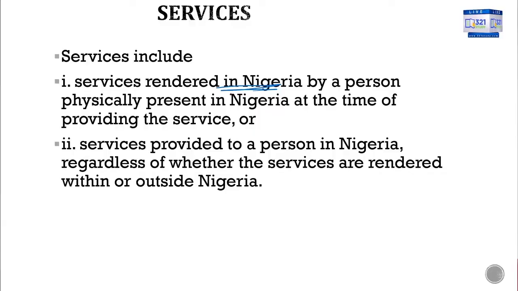So services include services rendered in Nigeria by a person that is physically present in Nigeria, or services rendered to a person in Nigeria, regardless of whether the service is rendered within or outside Nigeria, regardless of whether the person that rendered the service is within or outside Nigeria. As far as the service is provided to a person in Nigeria, then that is a vatable service.